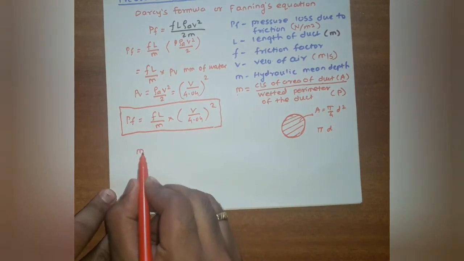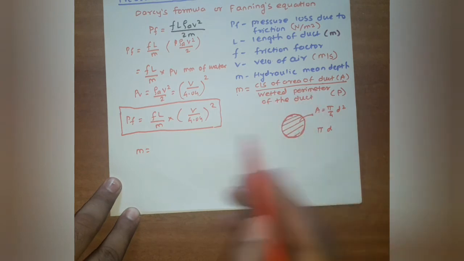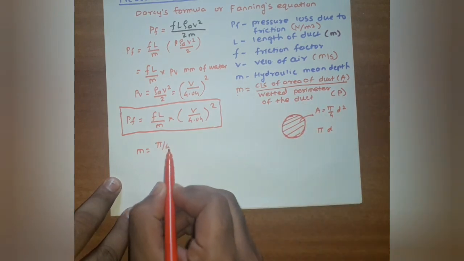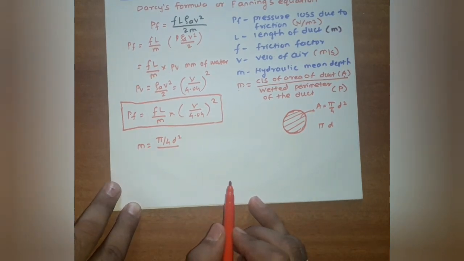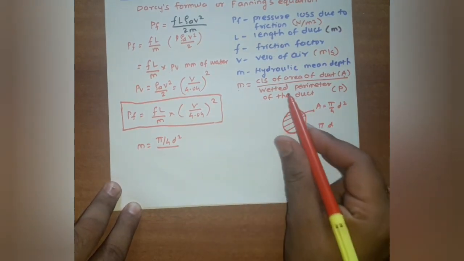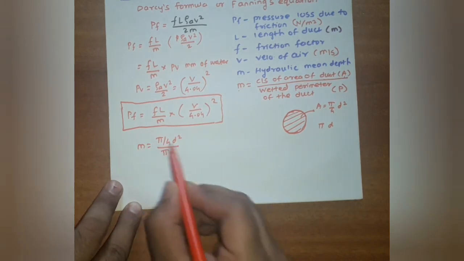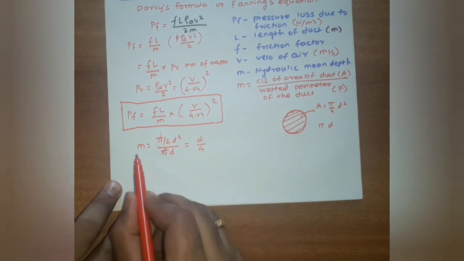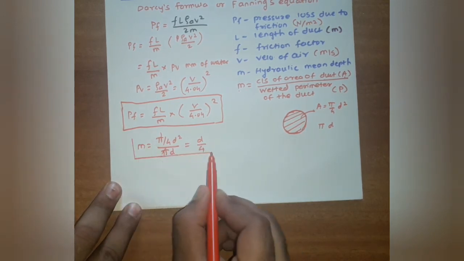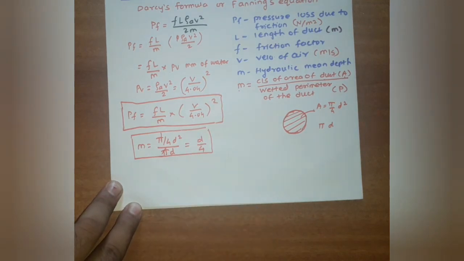M is equal to, for a circular duct, A is pi by 4 d square divided by the wetted perimeter, which is pi d. After simplification we will get d by 4. It is the hydraulic mean depth value for a circular duct.